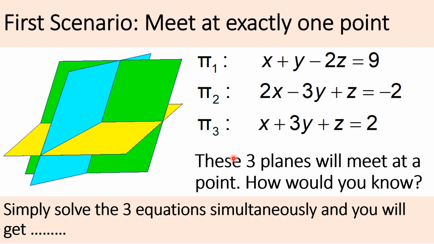And if they do meet at a point, you will find that in solving these three equations, you will get one set of answers for x, y, and z. That means one unique solution for x, y, and z. Then you will know that these three planes actually meet at a single point.